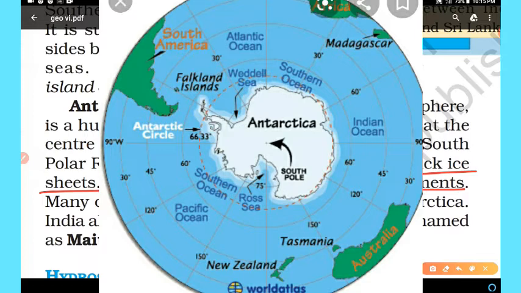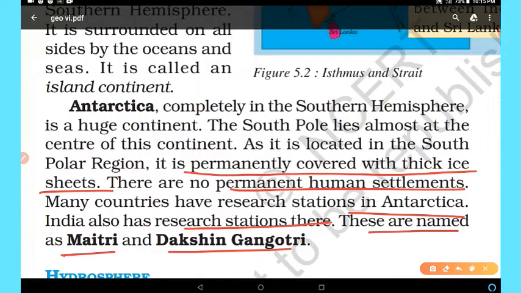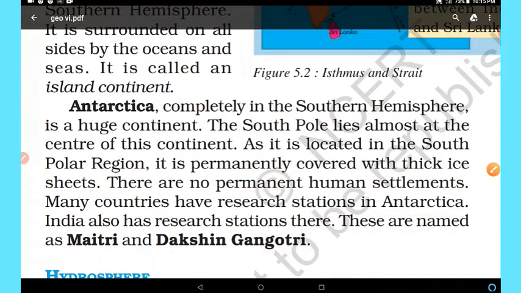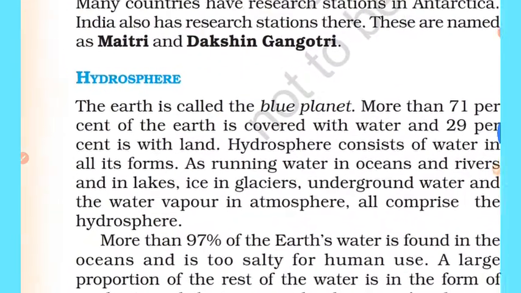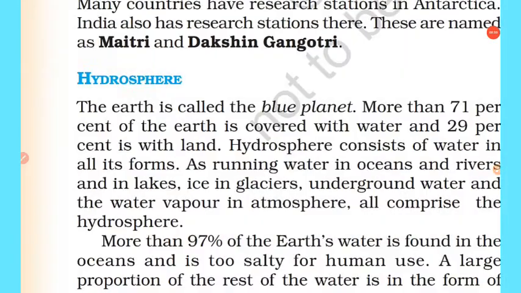Many countries have research stations in Antarctica. India also has a research station there. These are named Maitri and Dakshin Gangotri. These are two research centers set up by India in Antarctica continent. Maitri and Dakshin Gangotri.